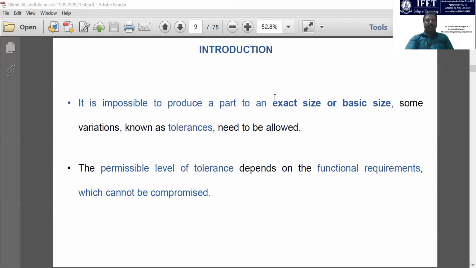So the same statement is represented here. It is very difficult to produce the exact size or basic size. This is for bulk manufacturing or traditional manufacturing. Another thing is non-traditional manufacturing or micron level manufacturing, where we remove the material on a micron scale.